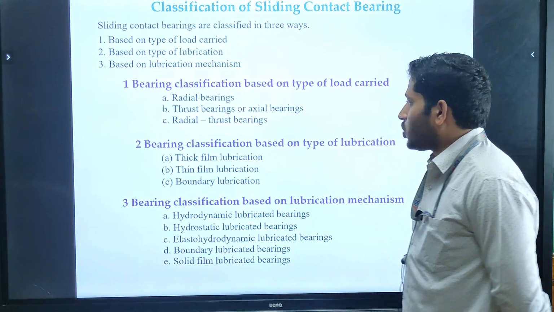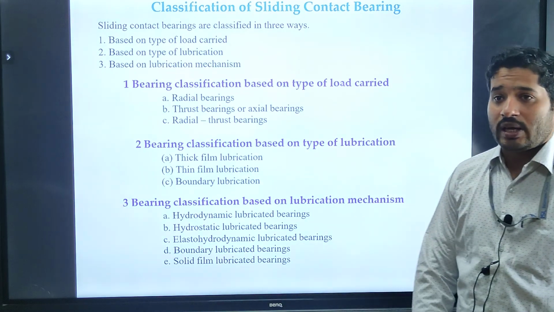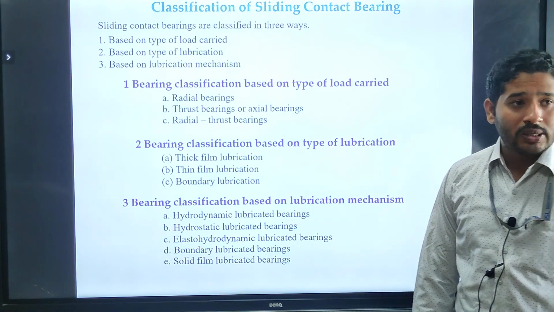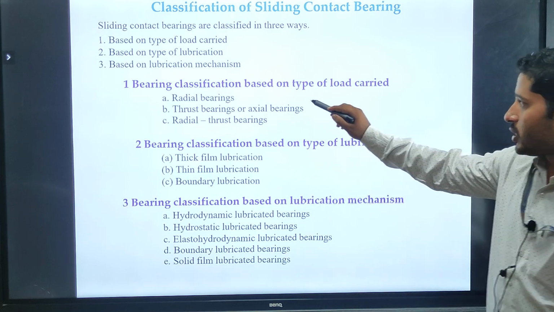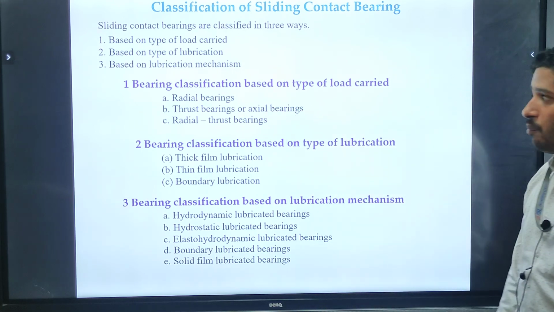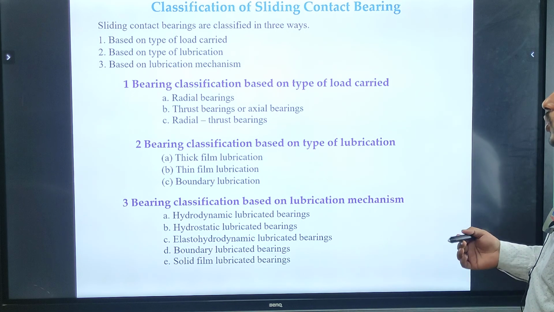So here the first one we are going to discuss is the radial bearing, the second one is the thrust bearing, and the third one is the radial thrust bearing. First of all, we are going to discuss how bearings are classified based on the types of load carried.